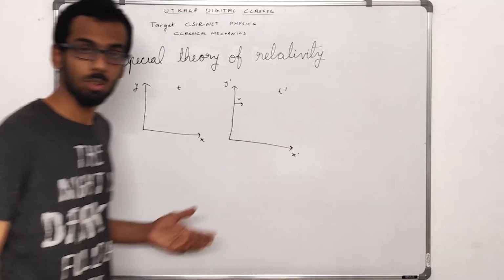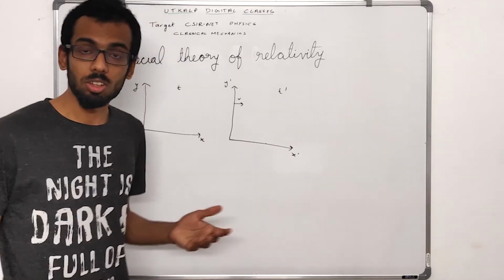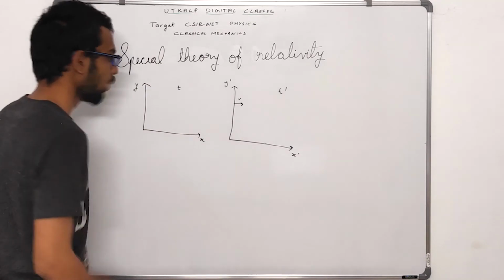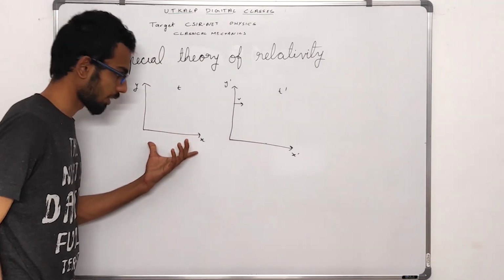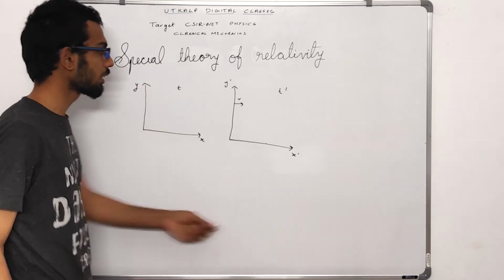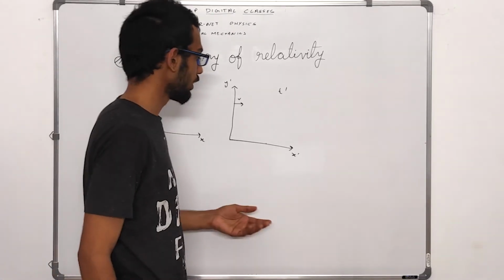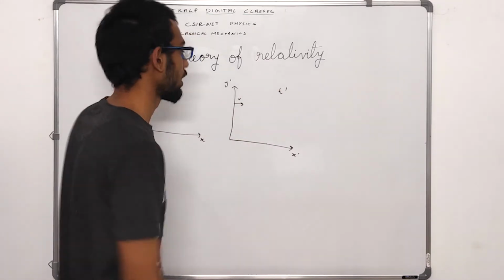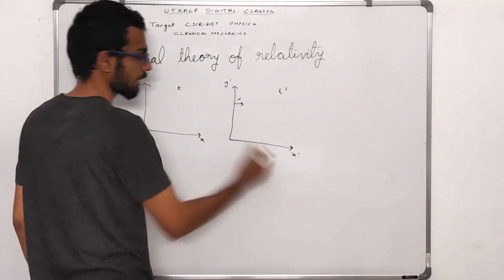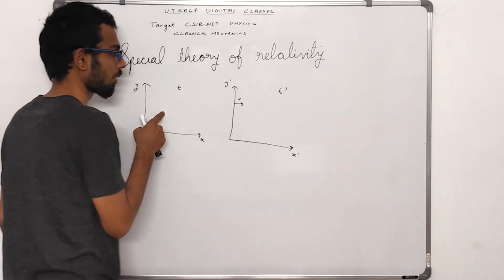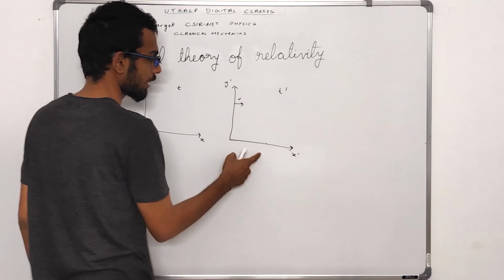The next thing we will be taking a look at is length contraction and time dilation. Say for instance, you have an inertial frame with x, y and t as coordinates, and another inertial frame with x dash, y dash and t dash as coordinates. The second inertial frame with x dash, y dash and t dash is moving with velocity v parallel to the x-axis.